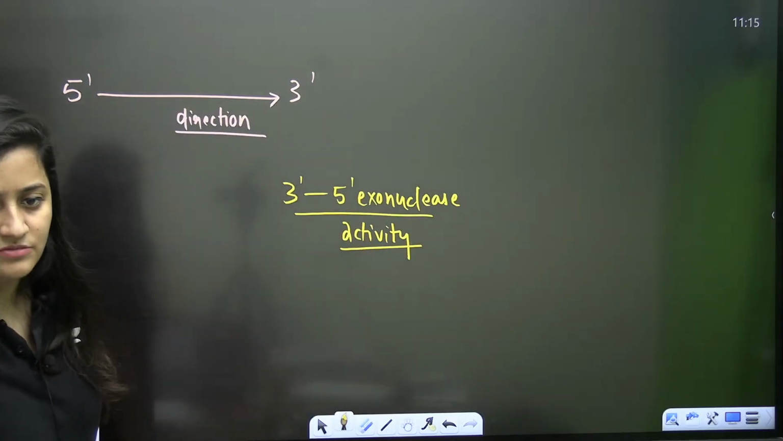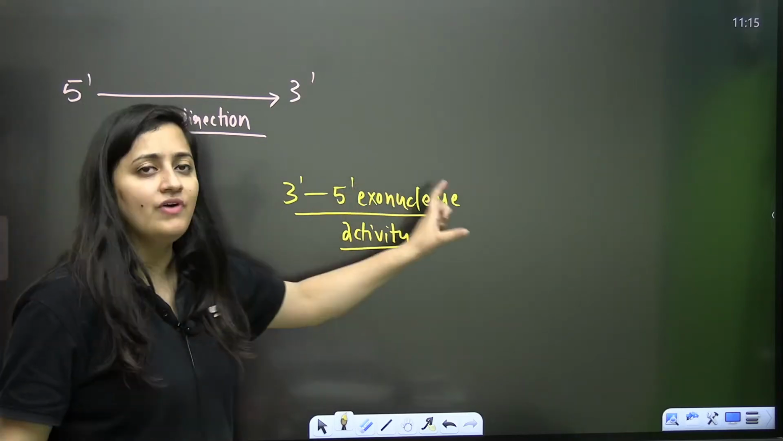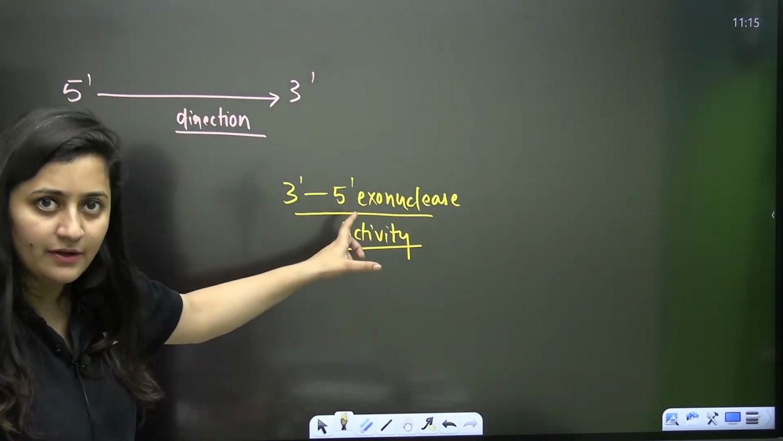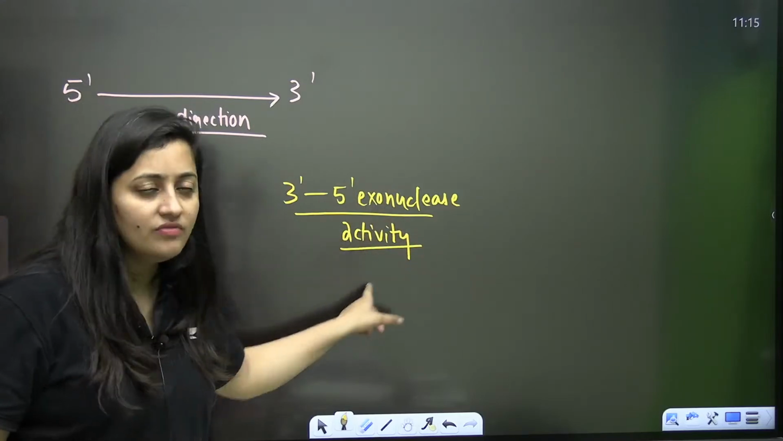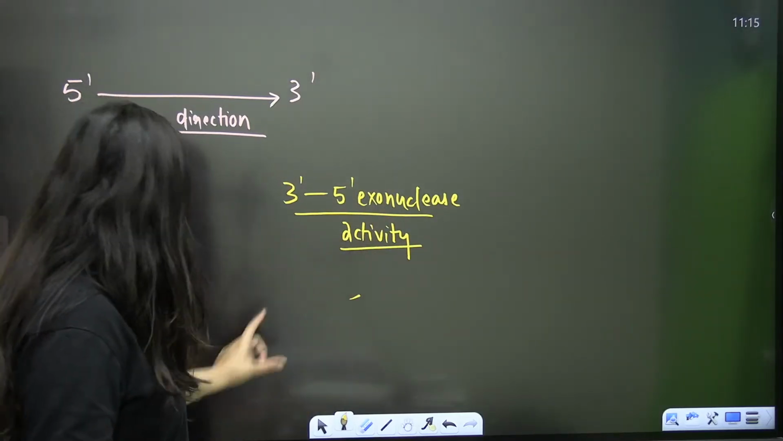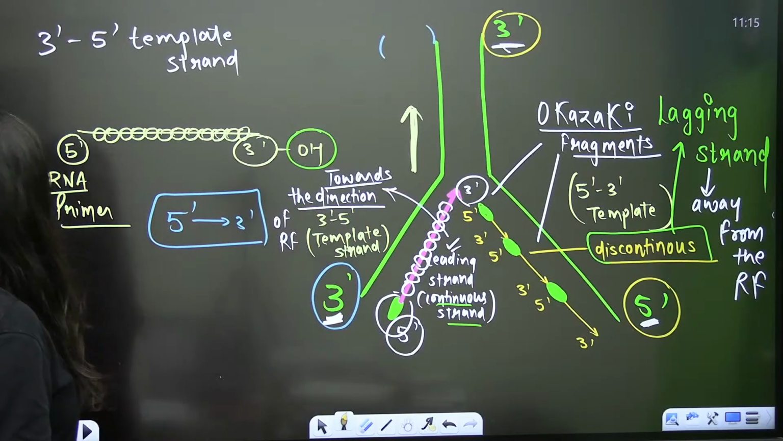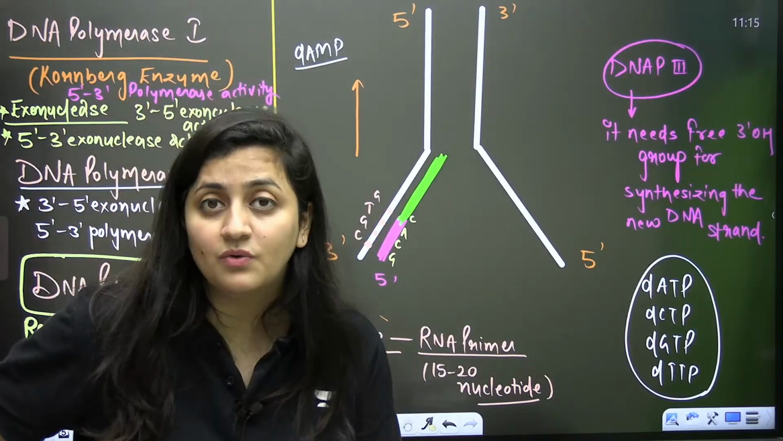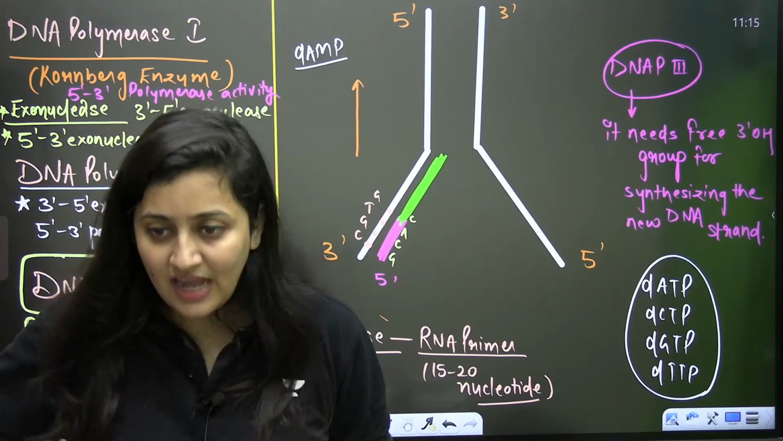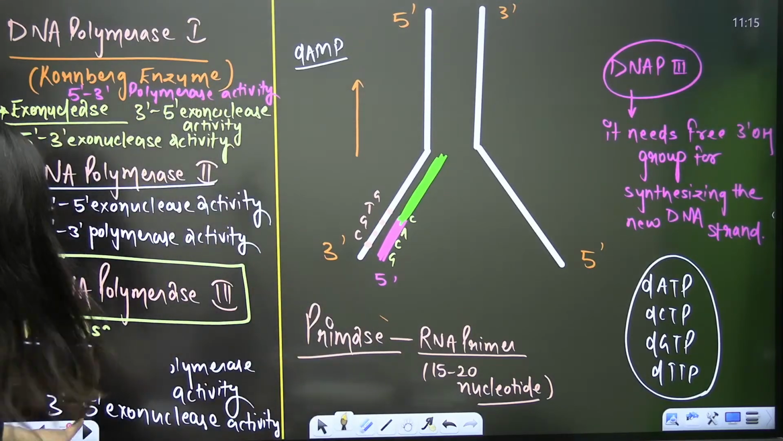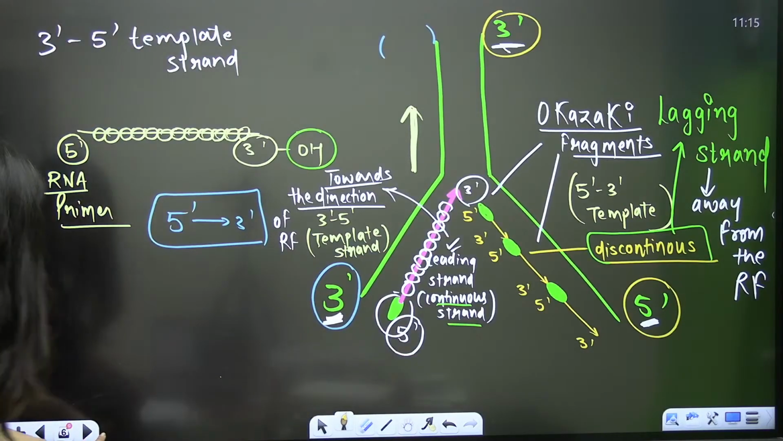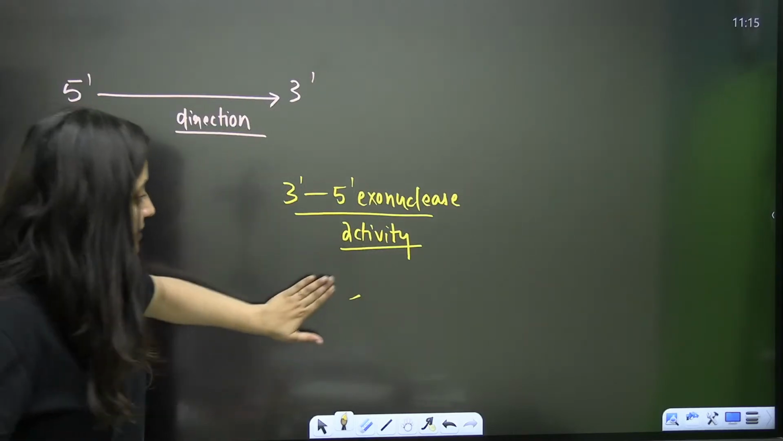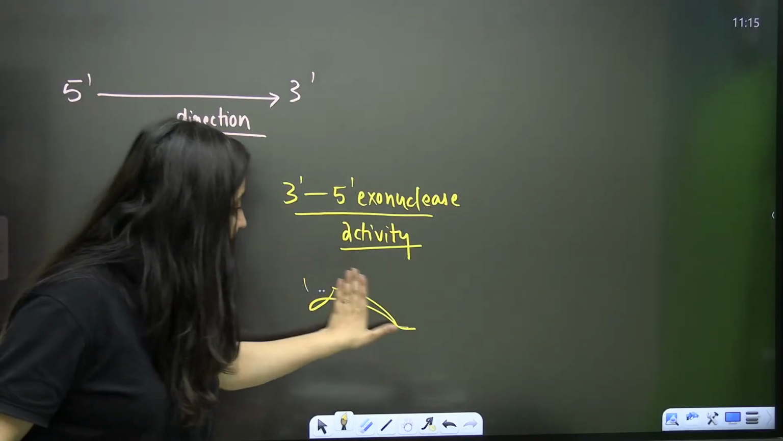We have the enzymes which are having 3' to 5' exonuclease activity. I told you. Now here comes the role of those enzymes. DNA polymerase 1 and DNA polymerase 2 are the main enzymes playing a role in DNA repair and damage. So the first point that you need to understand here is this 3' to 5' exonuclease activity.